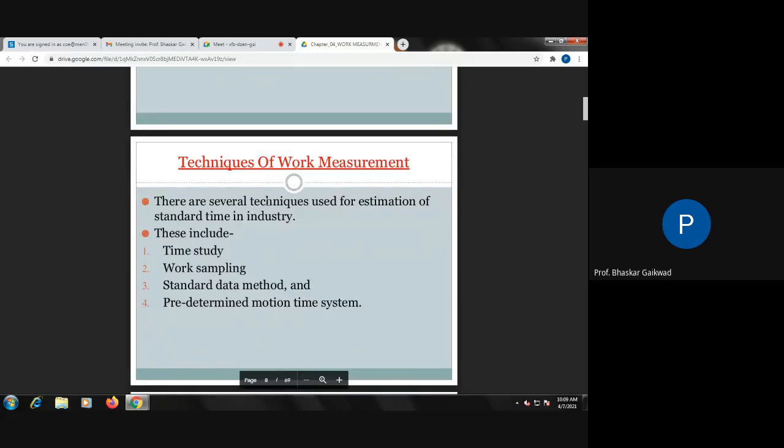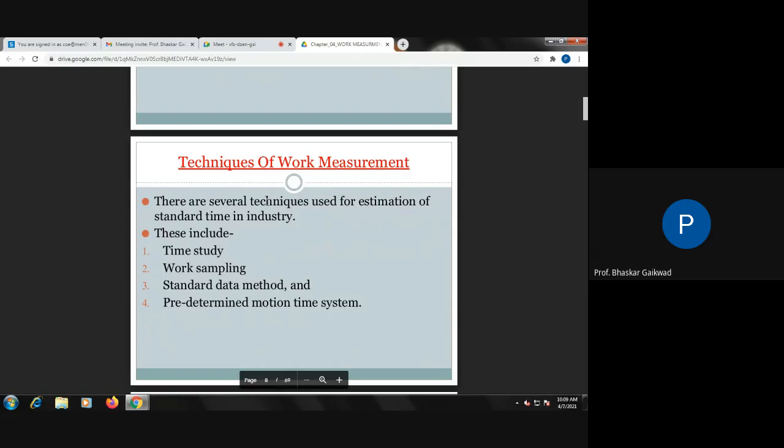So almost 5 techniques we can use in industry. Time study, directly with a stopwatch, cumulative or flyback stopwatch we can use here. Work sampling, where continuous production is there, we can go for certain sampling. On the basis of that sampling, we can go for measurement. Standard data methods means already standard data is with us. For transportation, this much time is required. For completing a particular job, this standard time is there. We can make use of that history for this.